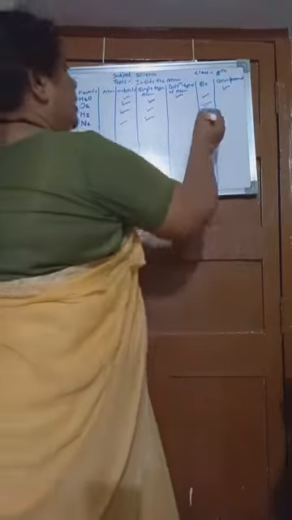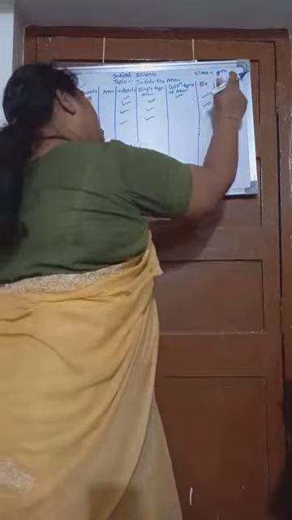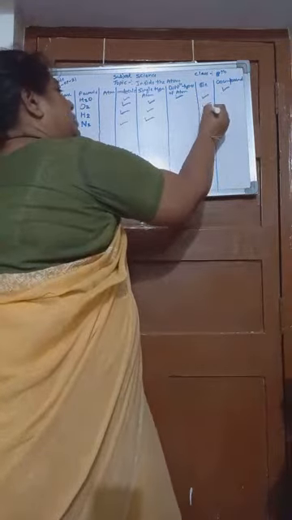Okay. Then we have to check whether it is element or compound. Who will tell me if it is an element or compound? It is an element because there is no more than one element in the substance. It consists of only one element.